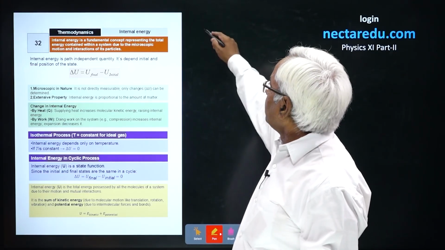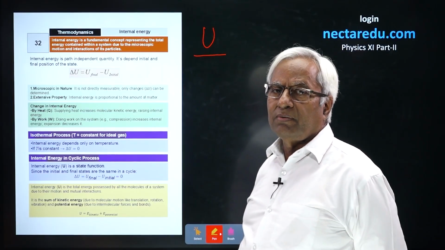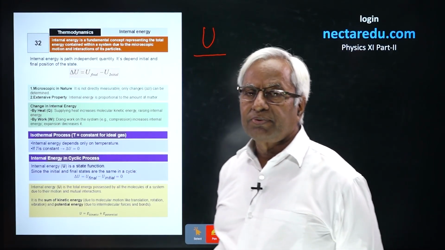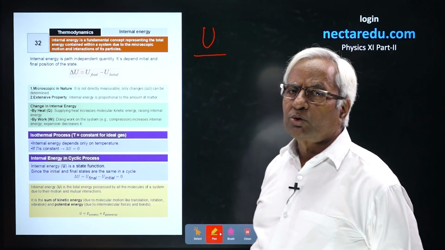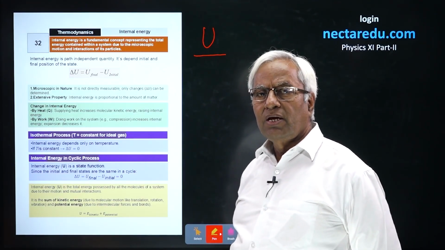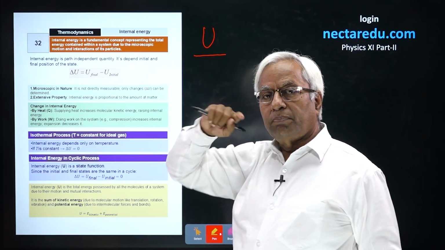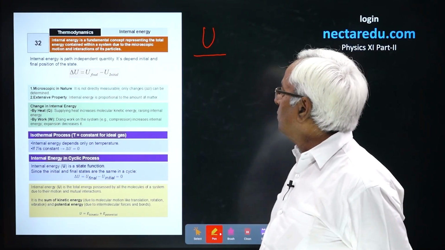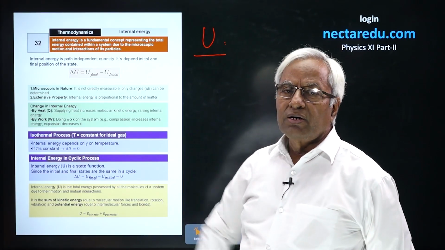Internal energy is represented by U. It is said to be a fundamental concept that represents the energy because of the microscopic motion of atoms and molecules, and because of the interaction of its particles. So, internal energy is also said to be a state function.